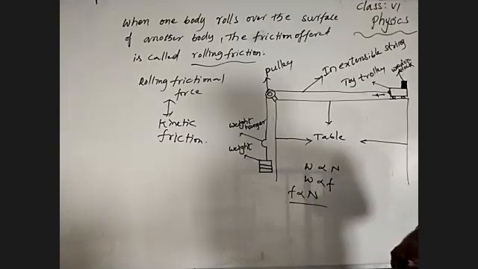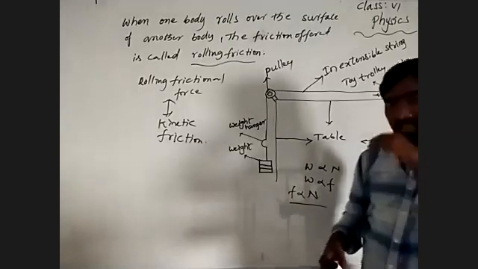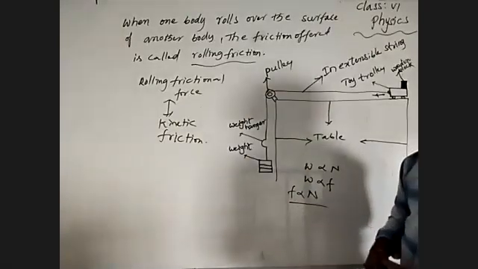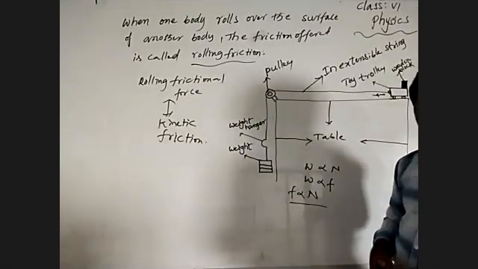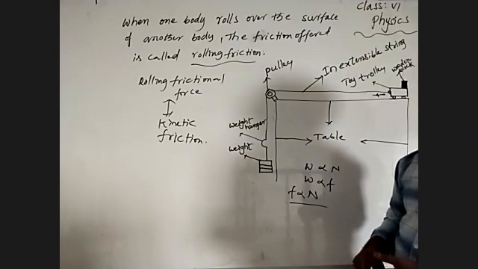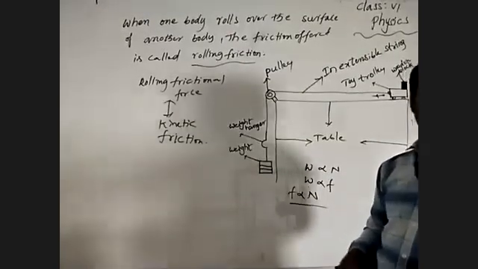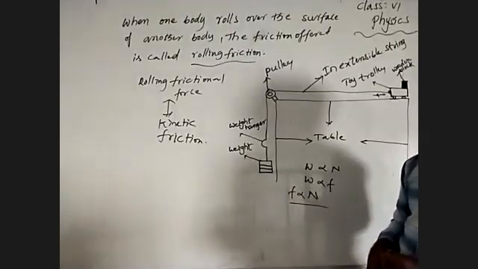I think we understood the types of frictional force: static frictional force, sliding frictional force, and rolling frictional force. Can you remember static frictional force?